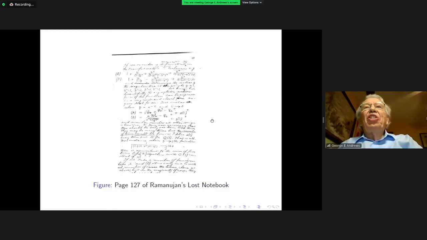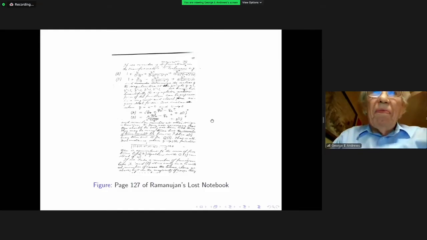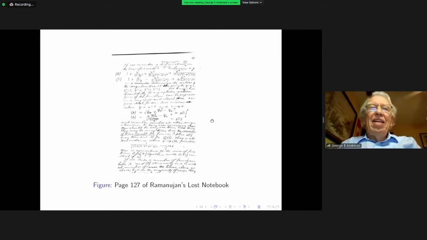Since I have such a large Indian audience, I won't tell you the story of Ramanujan's life, just to remind you that he, as an Indian without many financial resources, was befriended by G.H. Hardy.